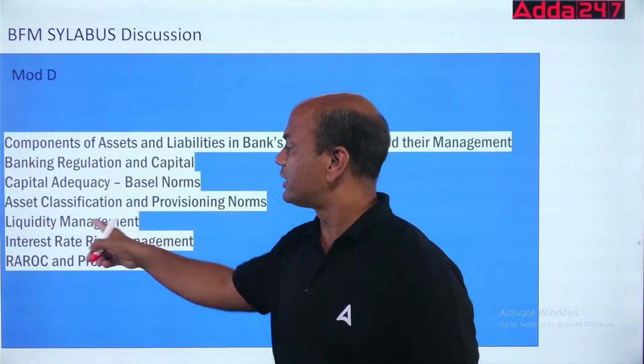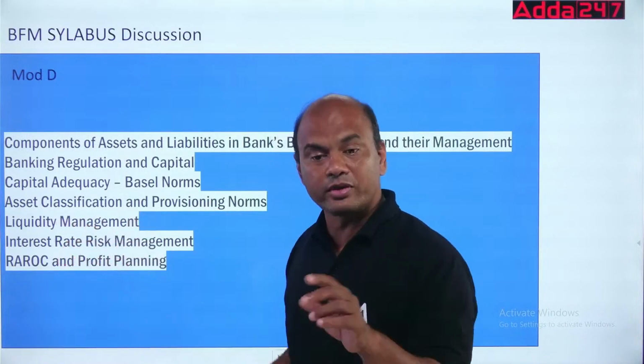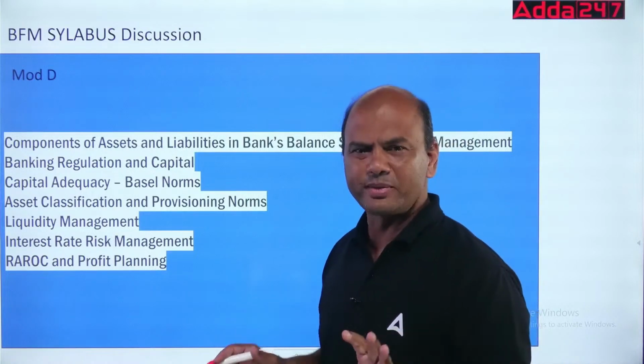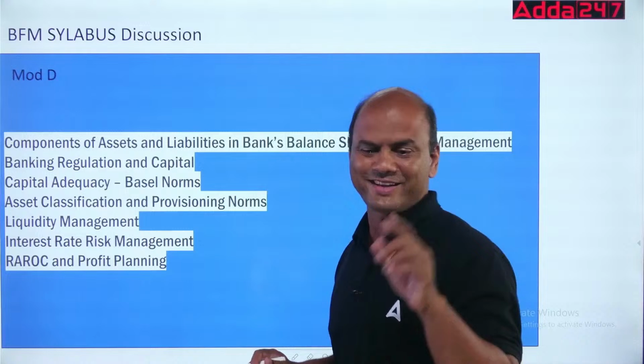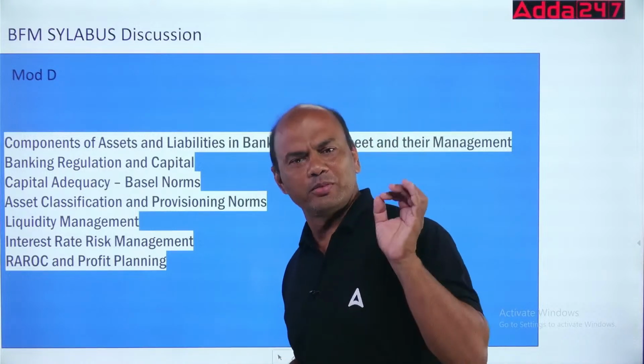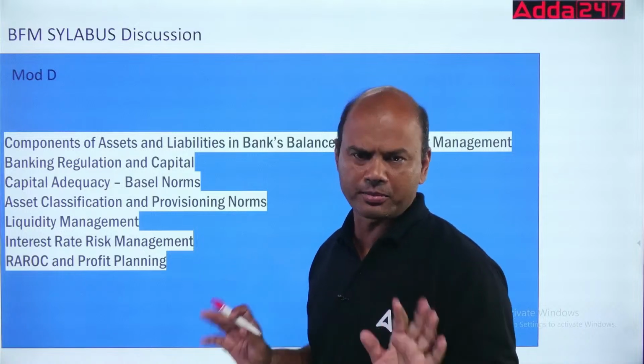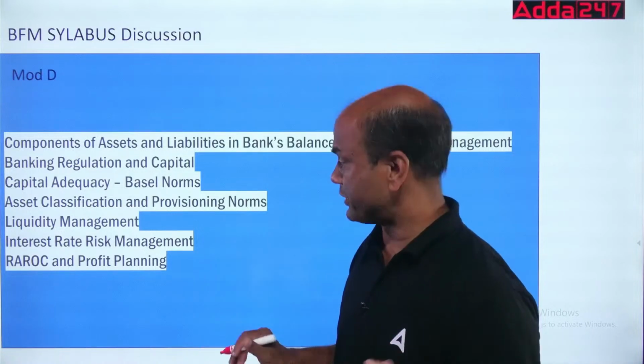Provisioning norms, liquidity management. This chapter you have covered somewhere in module B, liquidity risk management, overlapping some part. That's why again module B. Come back to the basics: module B, module B, module B and A. These 2 modules, if you do them properly, C and D will be easier for you.